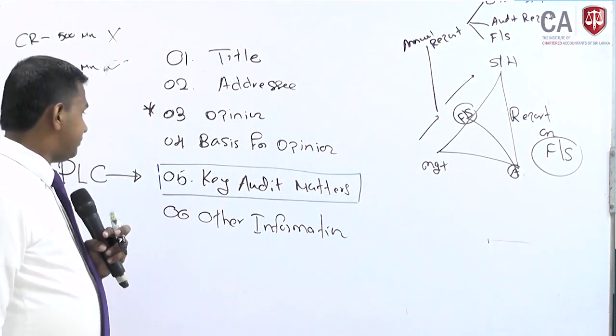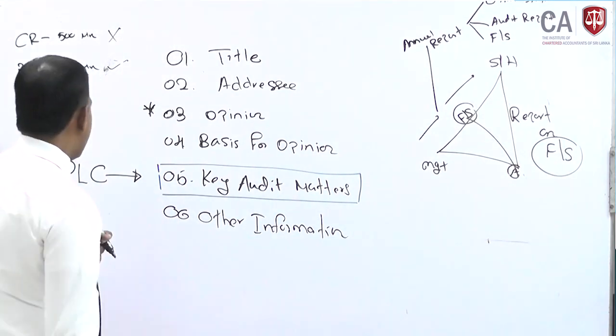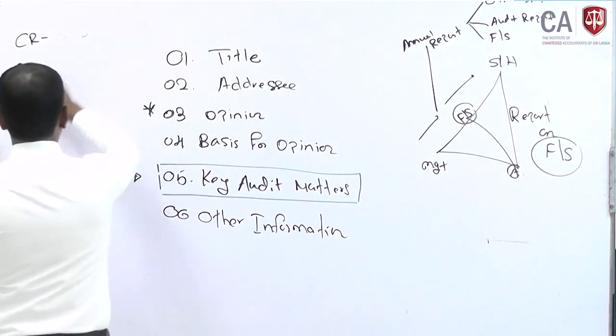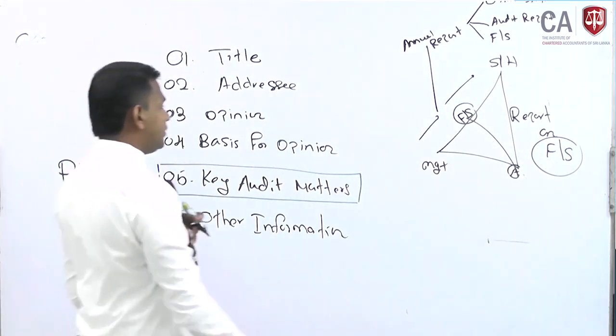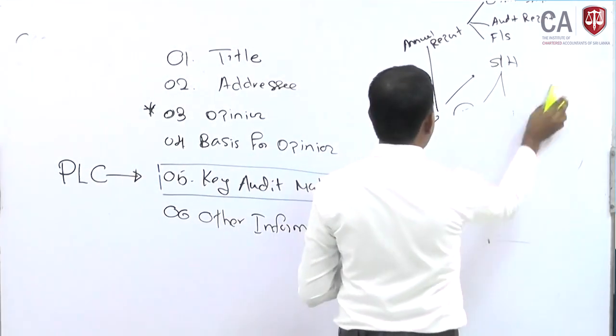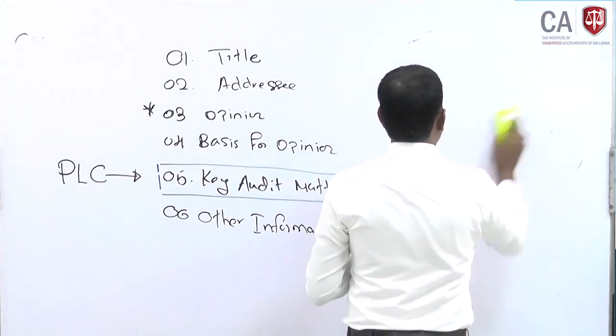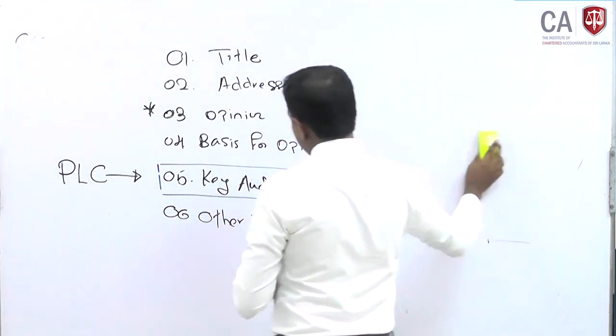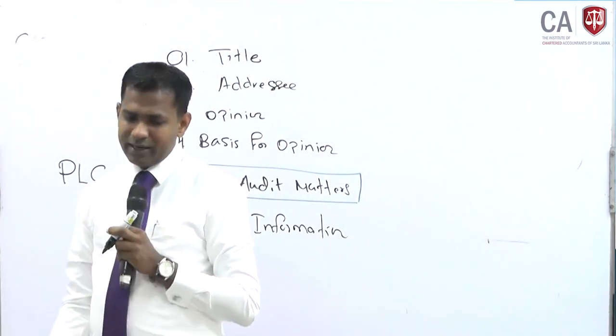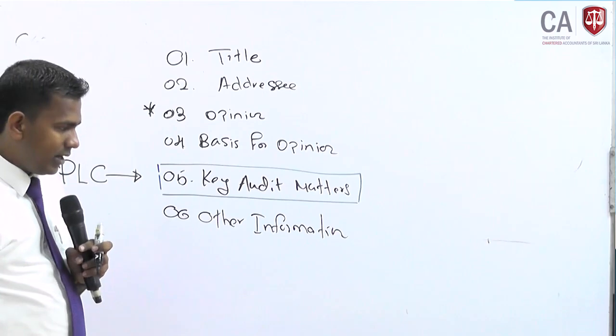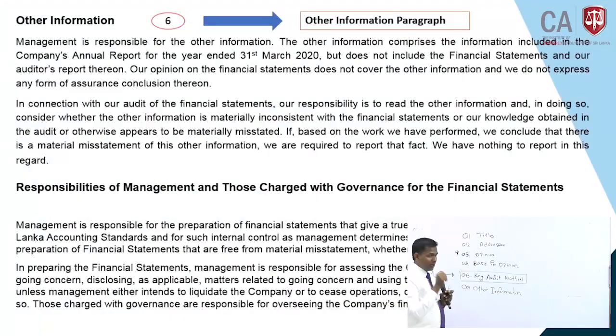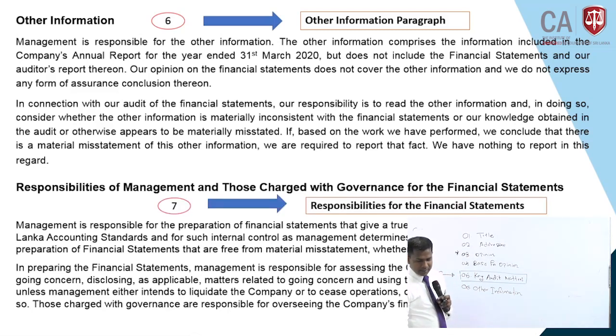Right. I hope that you are clear now. We have discussed the 6 elements of the audit report. Most critical things are done now. There are certain things like other information which we discuss in detail in CL1, because there is a separate auditing standard for that, but in your BL5 we don't want to go into that level. Number 7 is coming: responsibilities for the finance statement.